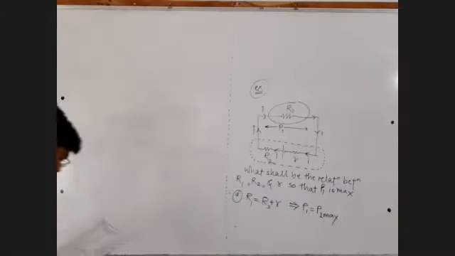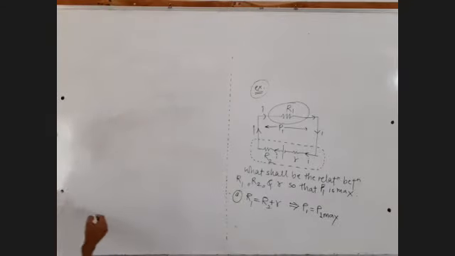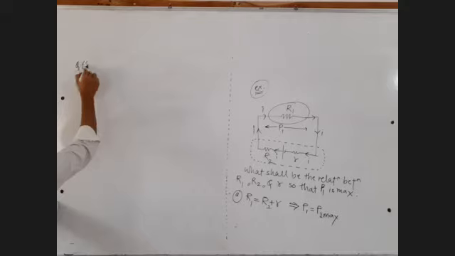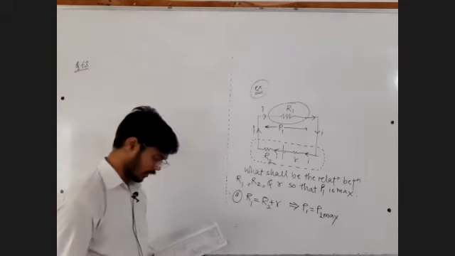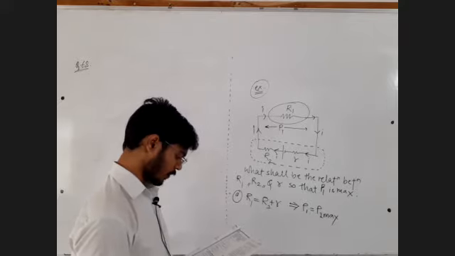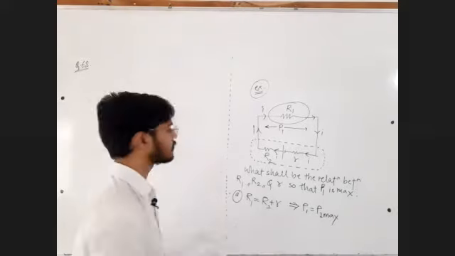Done. Let us solve example number 68. Write down along with me. Question number 68. In the circuit, the value of capital R is so chosen that the thermal power generated is maximum.